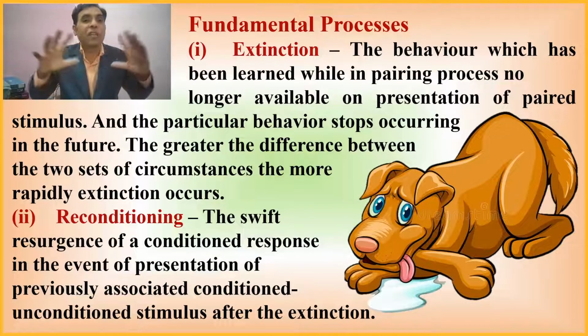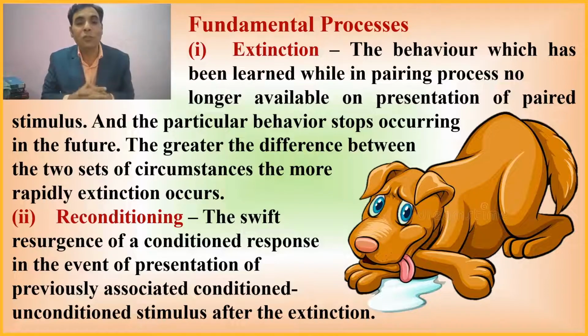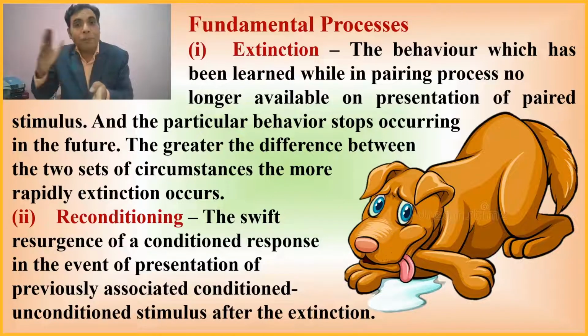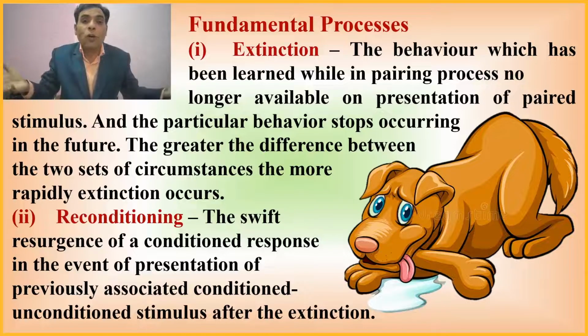There are certain fundamental processes that occur during classical conditioning. First is extinction: the behavior which has been learned during the pairing process is no longer available on presentation of the paired stimulus.